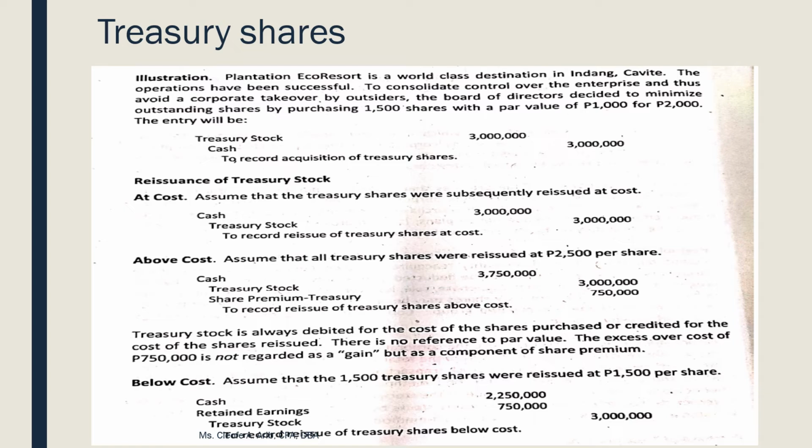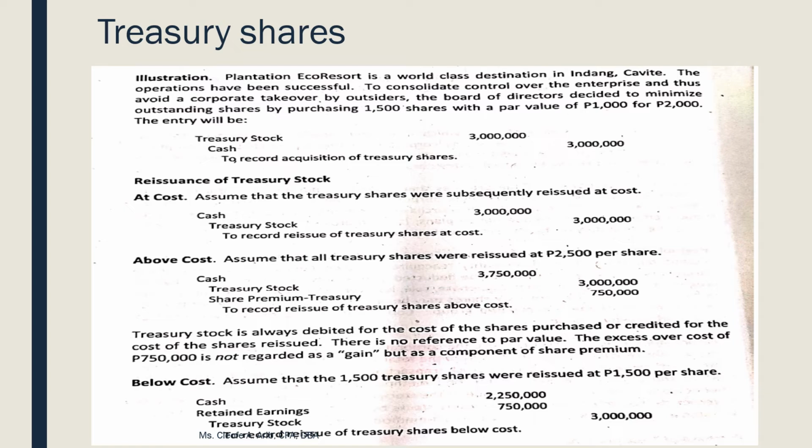Let's begin. What will be our entry if binenta mo siya at buyback price? So, ayan, at cost. Assume that the treasury shares were subsequently reissued at cost. So, you debit cash, magkano yan? 3 million. And then you credit treasury stock at how much? 3 million. Kasi nga at cost siya. Ibig sabihin, yung 1,500 shares, binenta mo ulit or rini-issue mo to the public at 2,000 per share. Pwede rin, sabi natin earlier, pwede mo rin siyang ibenta above cost.